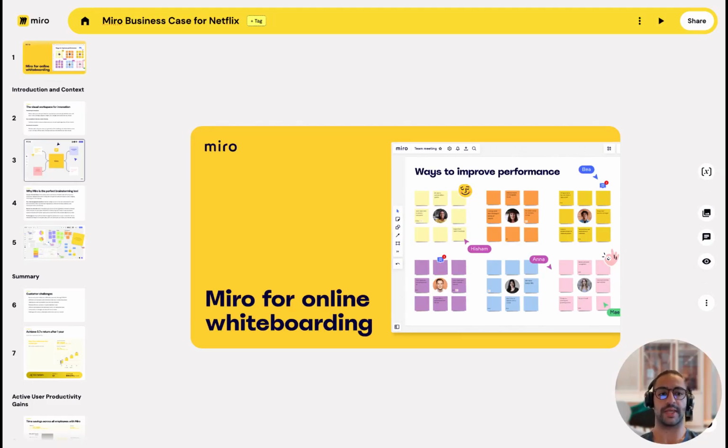I'll be walking through a Miro business case built on Simbi and how a rep would bring their value proposition to life with a prospect. In this role, I'm playing the role of a Miro rep on an initial call with a prospect, and I generate a business case from one of my templates to begin to communicate Miro's value drivers.